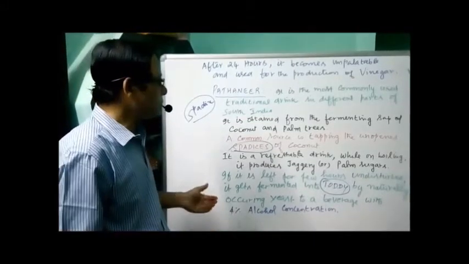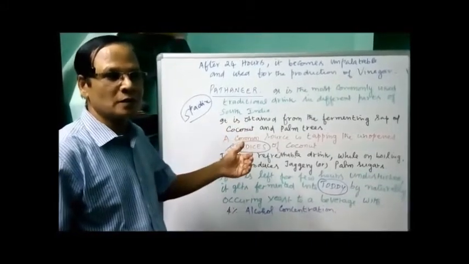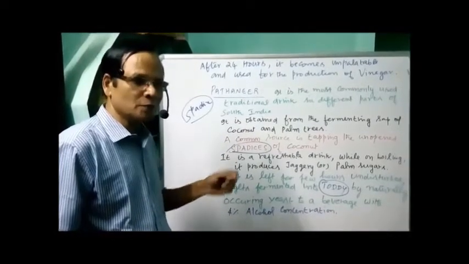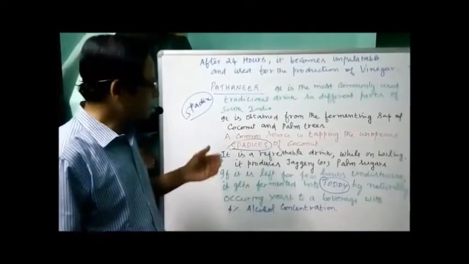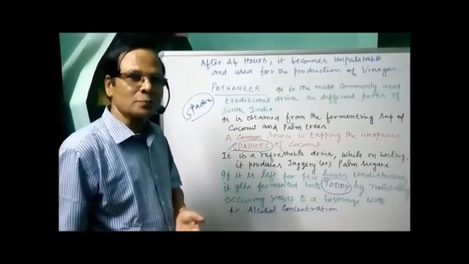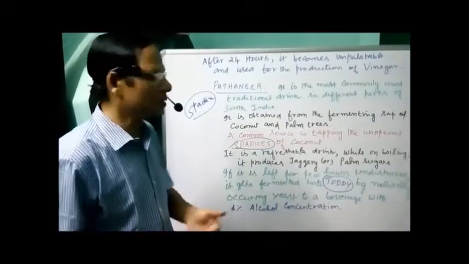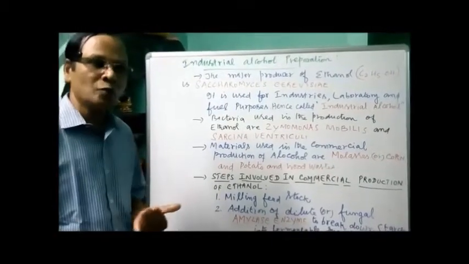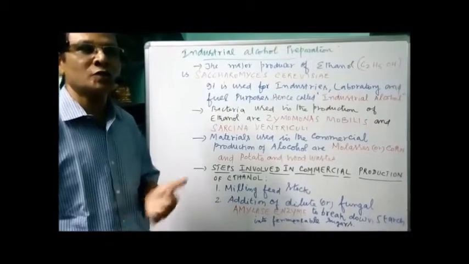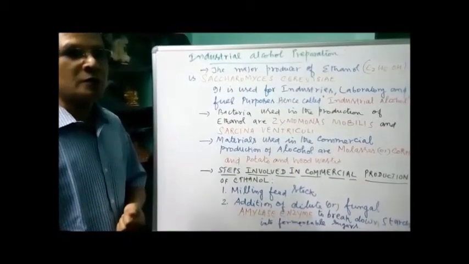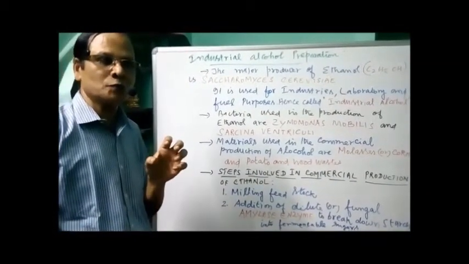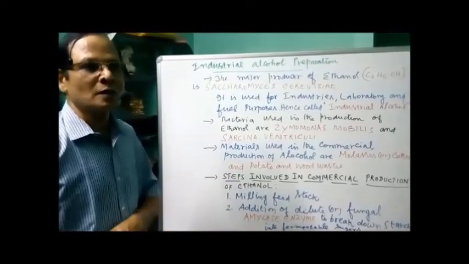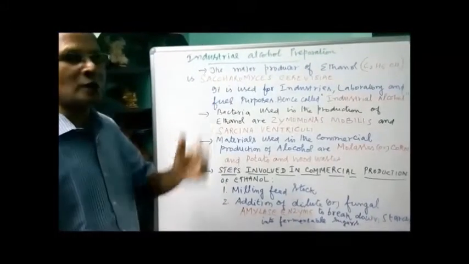Okay. Now let's see how industrial alcohol is produced. What is the most popular organism in its production? Not only yeast but also some bacteria are involved. Let's see how ethanol is prepared commercially in industries. Alcohol or ethanol produced in industries for various purposes is called industrial alcohol or industrial ethanol.